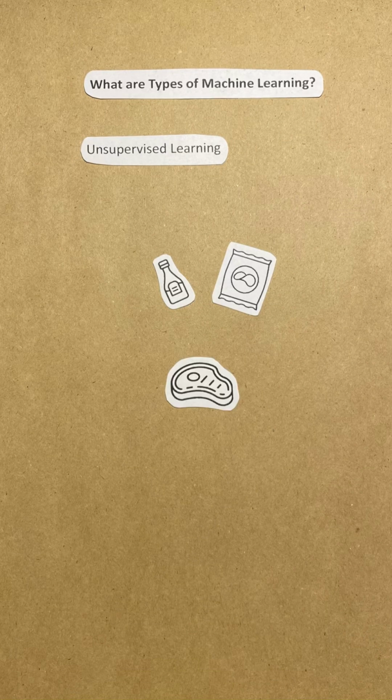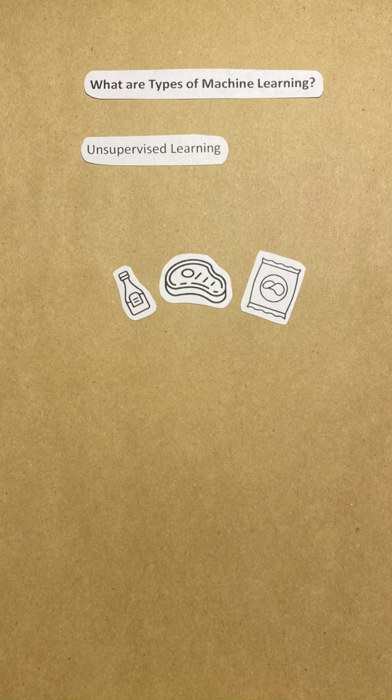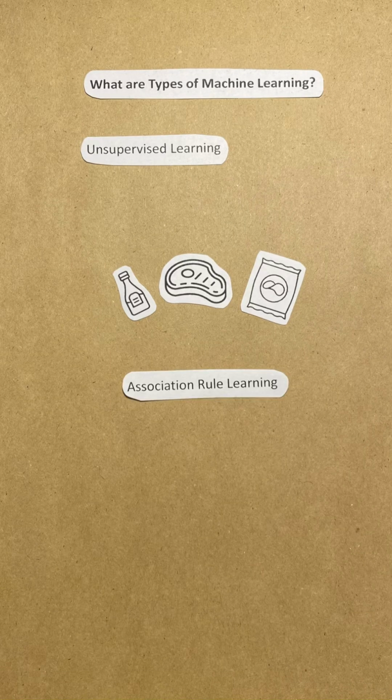Now suppose you own a supermarket. Your sales logs may show that people who buy barbecue sauce and potato chips also tend to buy steak. So, you may want to place these items close to each other. Discovering interesting relationships in data is another unsupervised task, and it is called association rule learning.